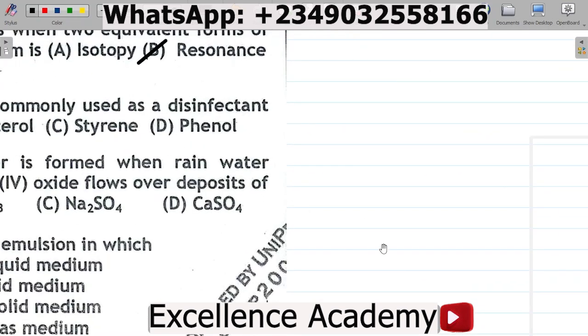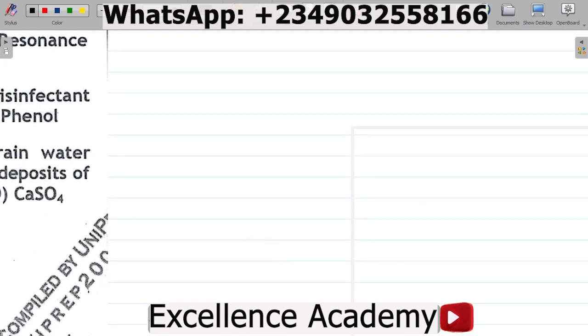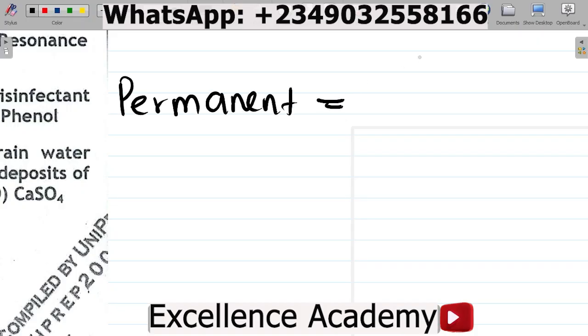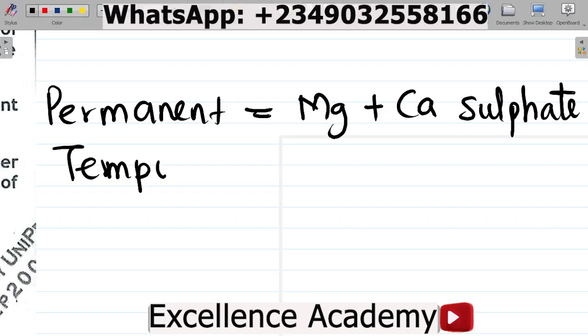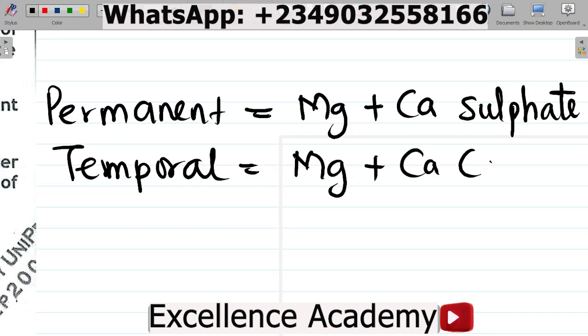Now for 20, you want to note that permanent hardness in water, all right, permanent hardness is caused by the presence of magnesium and calcium sulfate, all right, calcium sulfate. Meanwhile, temporal hardness of water is caused by the presence of magnesium and calcium carbonate, right?